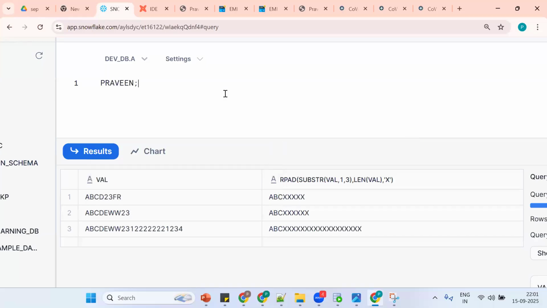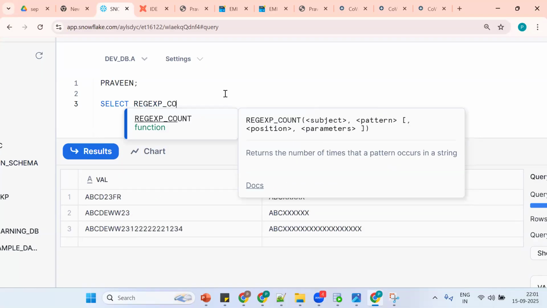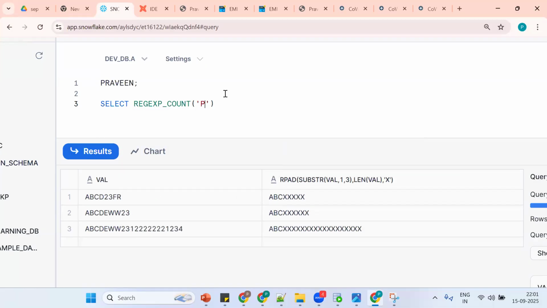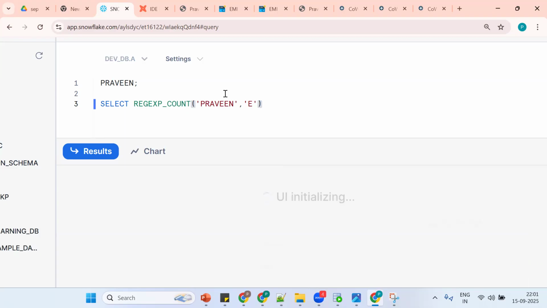Same thing, now what happened? So Praveen is there. Tell me how many E are there here? 2. So by using SQL, I want to get it. How to get it, using what concept? We have the concept of regexp. So regexp count is there. So put Praveen, and make it E. Now how many are there? 2. So we'll get the same thing.